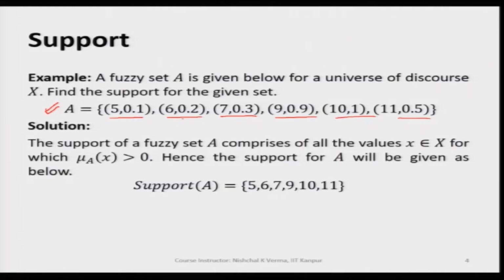Similarly, we have 1, 2, 3, 4, 5, 6. So, in this discrete fuzzy set we have 6 elements,